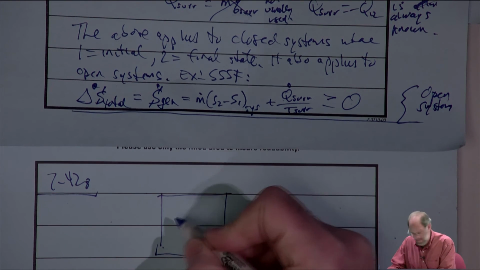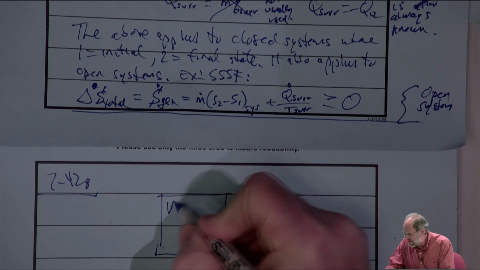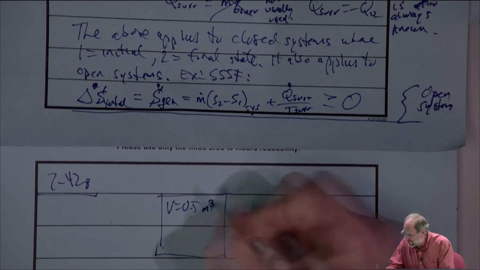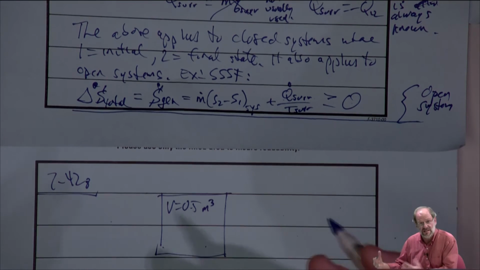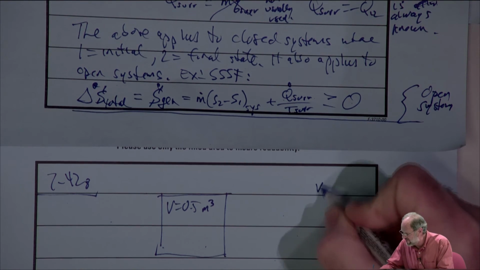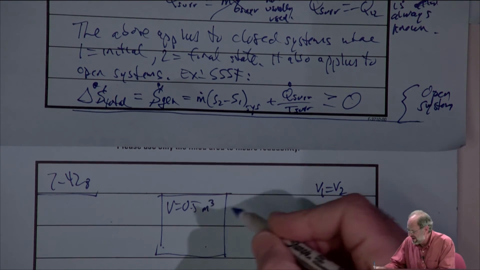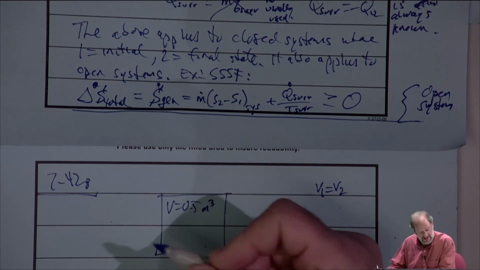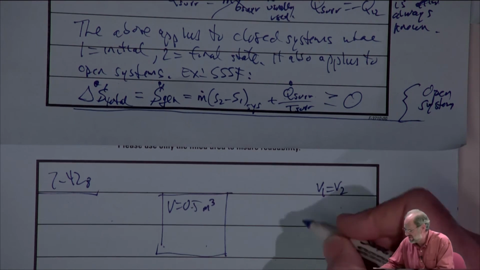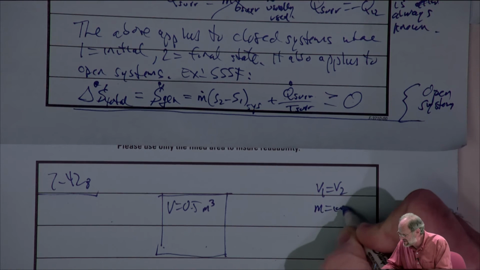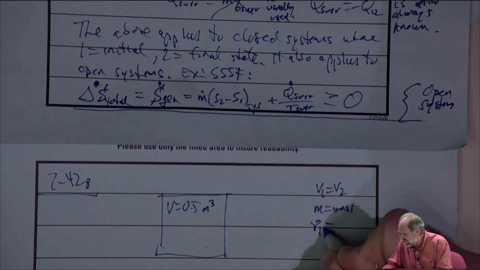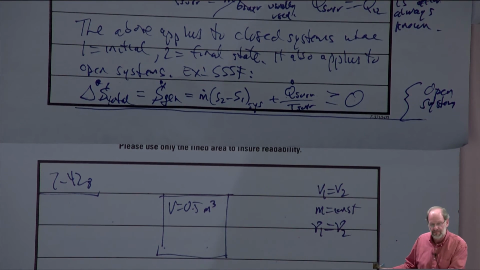Here's our tank. We're given the volume is 0.5 cubic meters. And it's a tank, right? It's sealed, it's rigid, so we know V1 and V2 are the same. We don't know how much mass is in it, but again, it's sealed and rigid, so we know that the mass is constant, and therefore the specific volumes have to be the same.